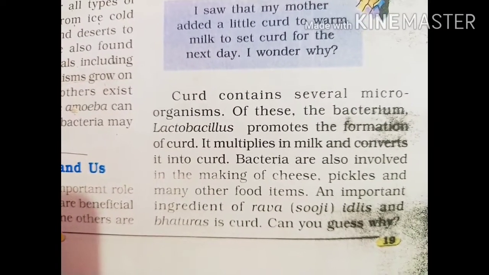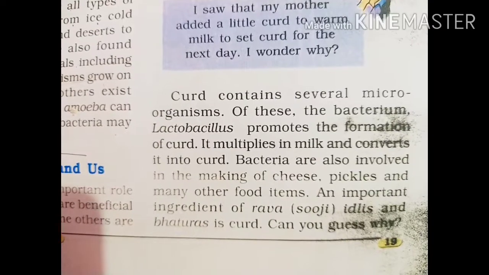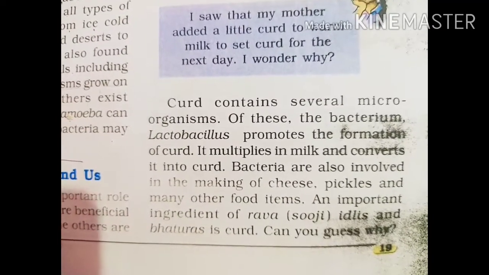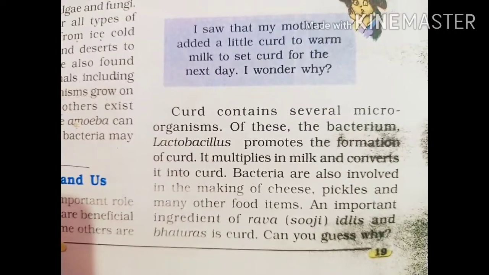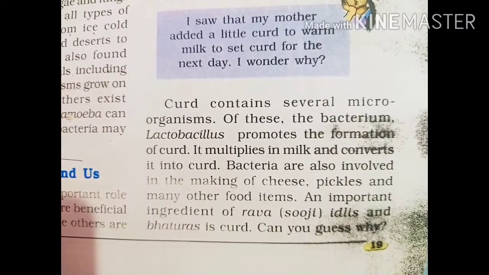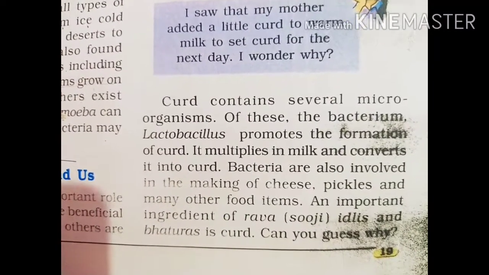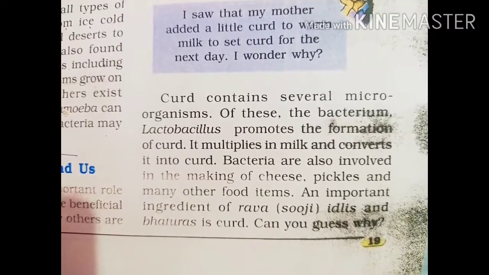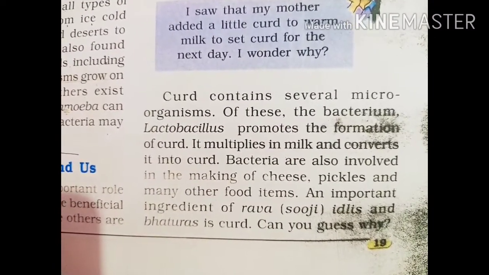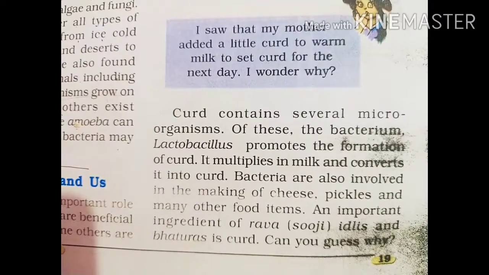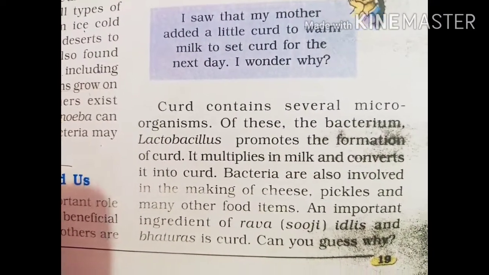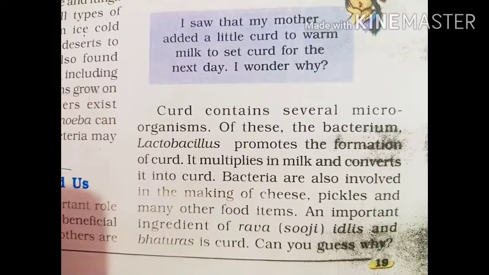Bacteria are also involved in the making of cheese. We can make cheese with the help of bacteria. Pickle formation and so many other food preparations are done with the help of bacteria. An important ingredient of rava, that is suji, idli, and this idli is also made with certain bacteria.